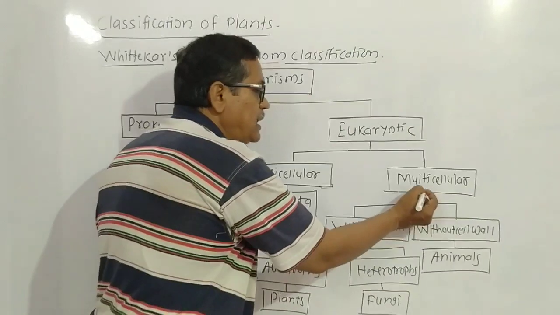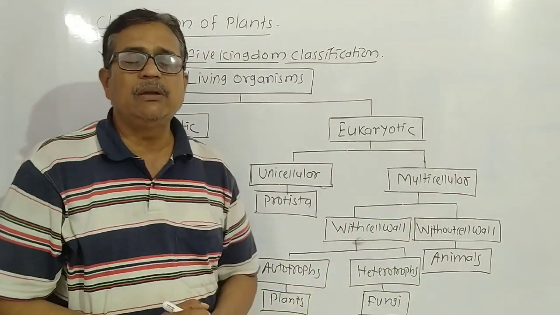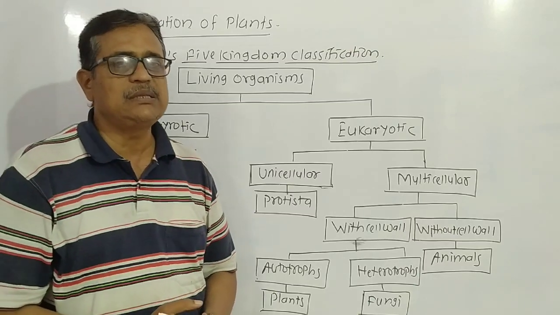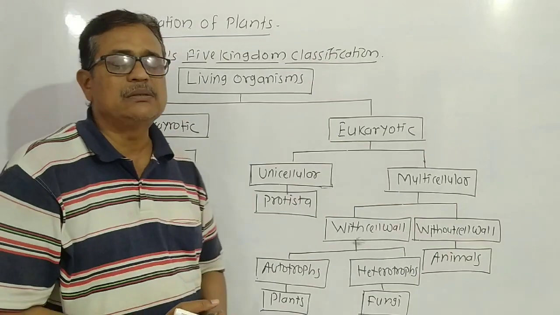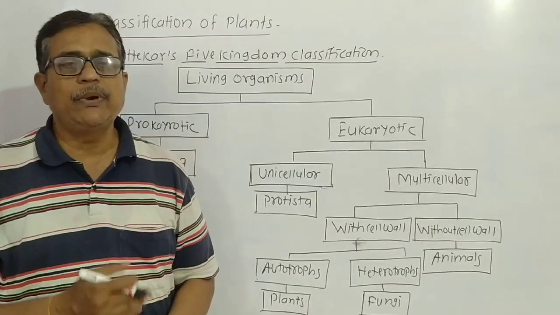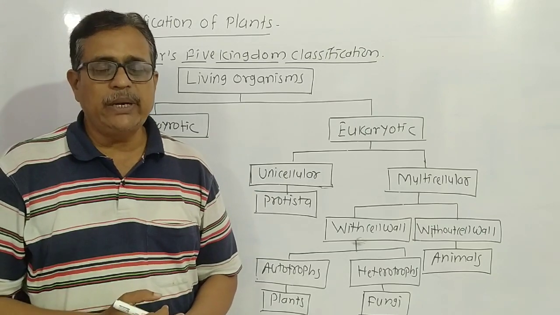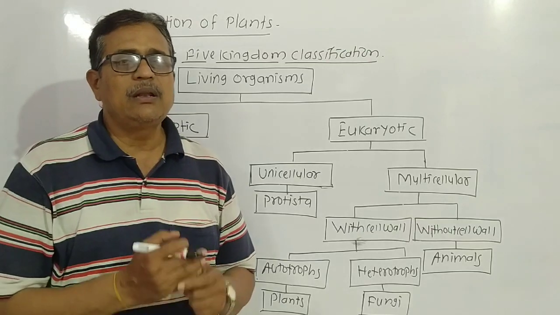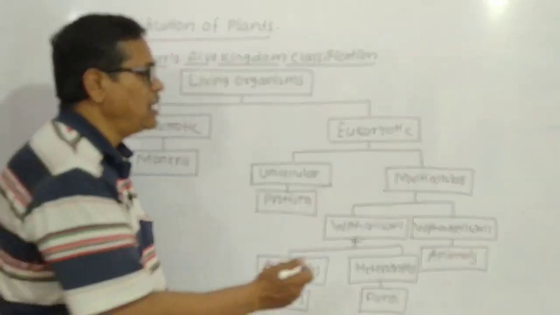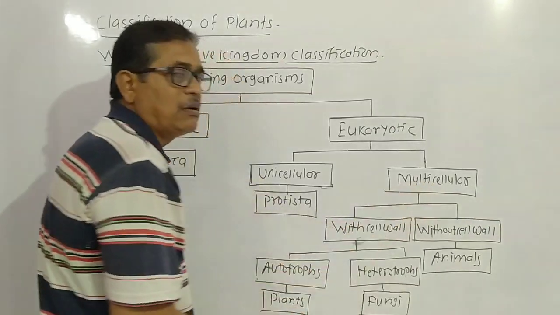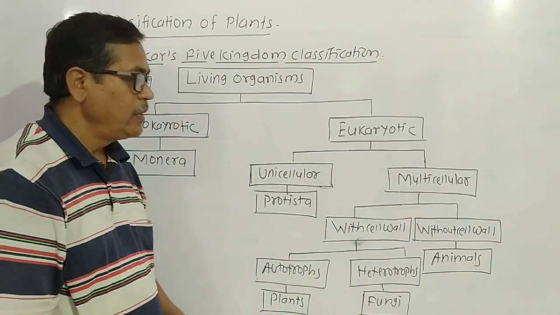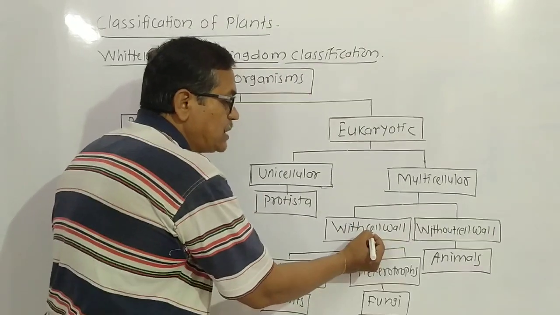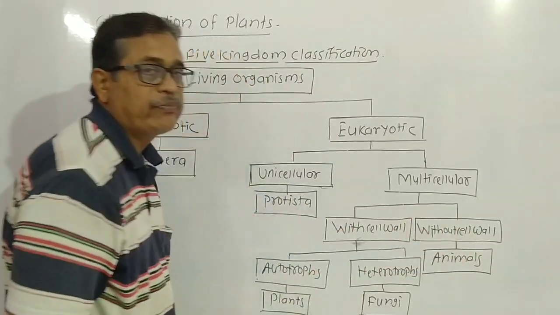Then multicellular. What is a multicellular living organism? Multi means a number of cells are there. A multicellular organism means the body is made of a number of cells, and all the metabolic activities of the body are carried out in a number of cells. Such living organisms are included in the multicellular group. Then the multicellular organisms are classified into two types, with cell wall and without cell wall.